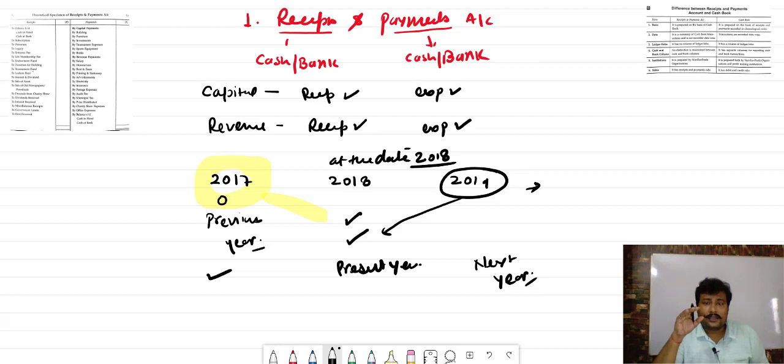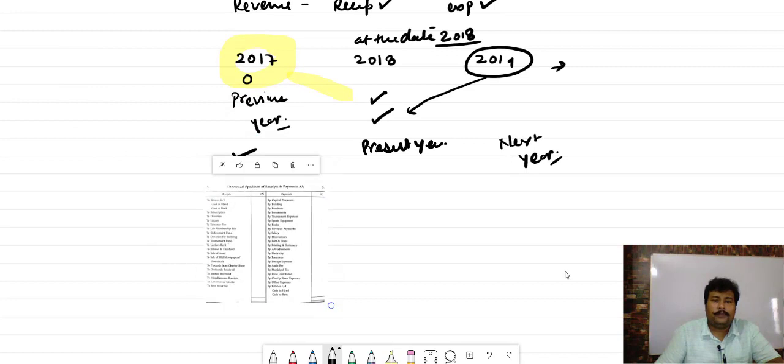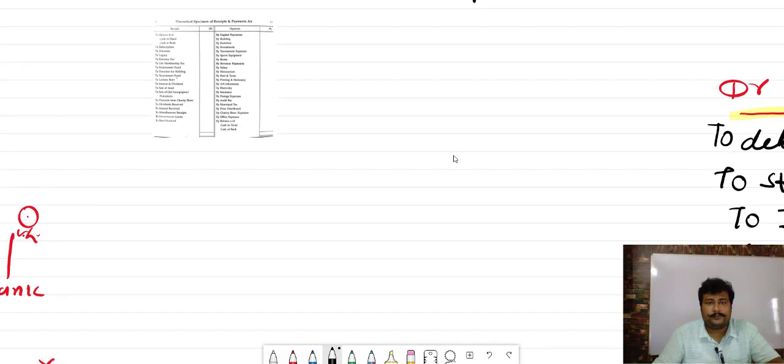But receipt and payment have a different format, have a different content. So what are the different format and different content of receipt and payment, that I'm showing you. But this much is clear, that in receipt and payment we record the capital receipt and capital expenditure, we record the revenue receipt and revenue expenditure, and the receipt and payment previous year, present year and next year, all amount will be recorded. Chalo ji, now next, the format of receipt and payment. How the format will be.